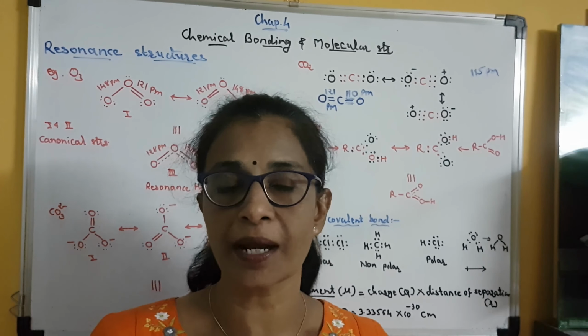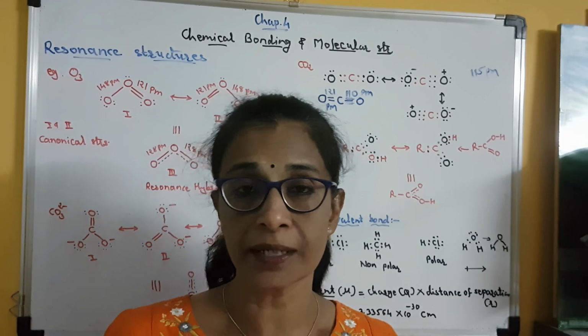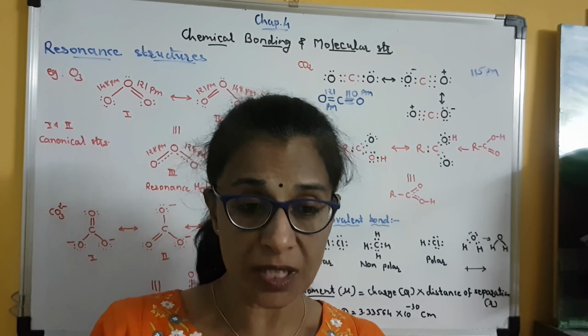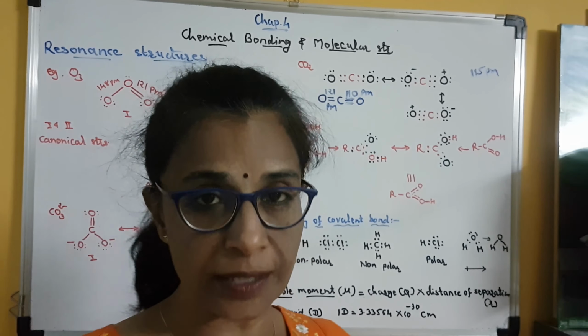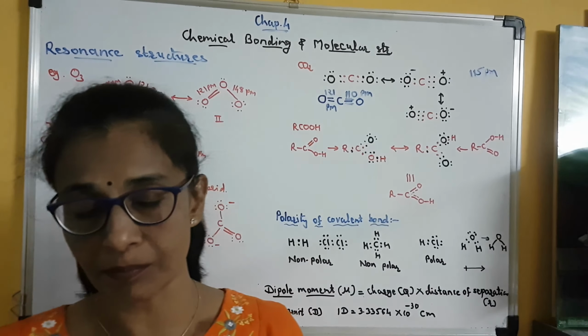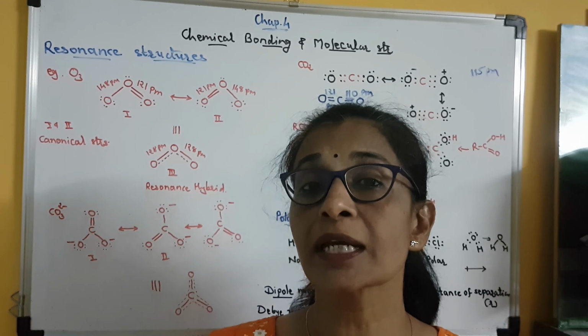Experimentally determined parameters means it can be bond length, it can be bond angle, it can be bond enthalpy. If we want to study these types of parameters for some particular molecules, then a single Lewis structure is inadequate.